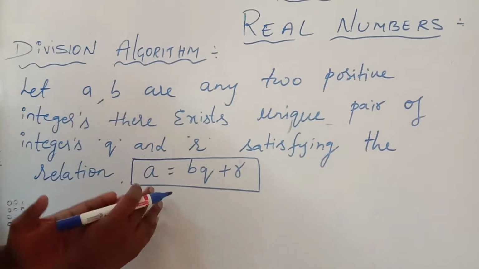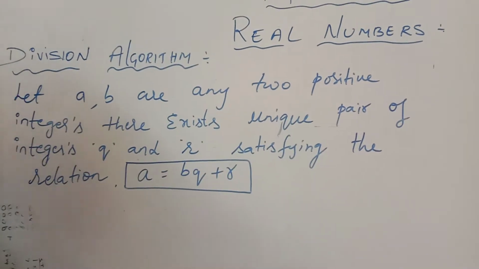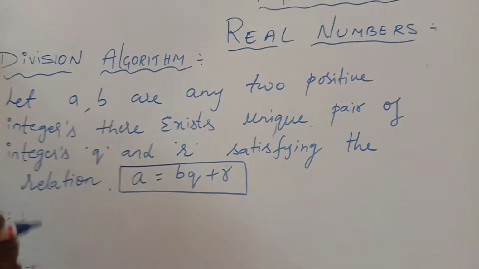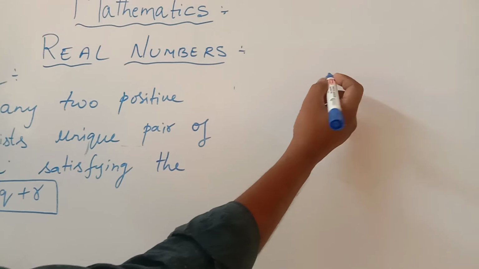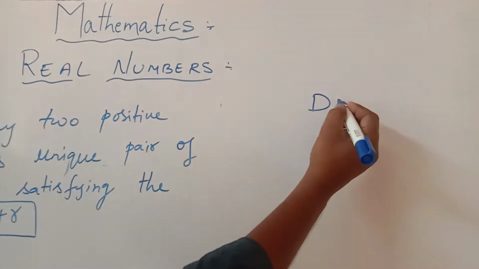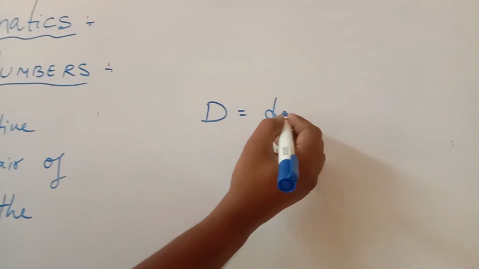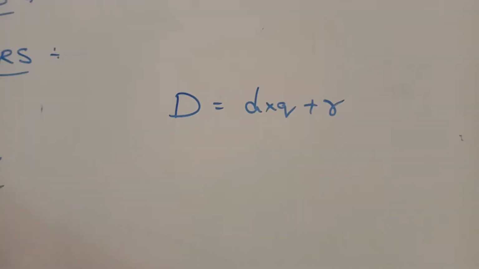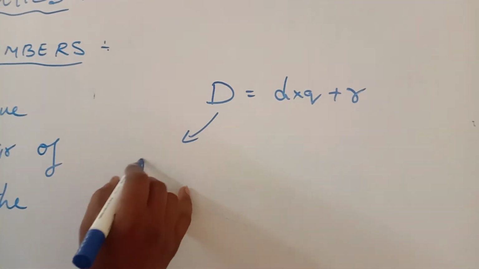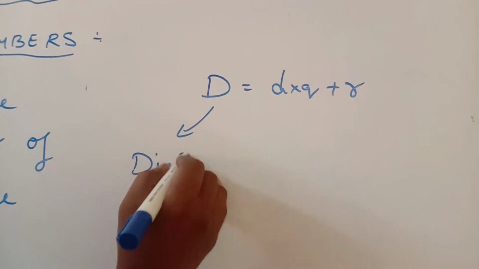Here, to understand this division algorithm, we have a division algorithm in whole numbers. That is nothing but dividend is equal to divisor into quotient plus remainder R. That is nothing but divisor and dividend.